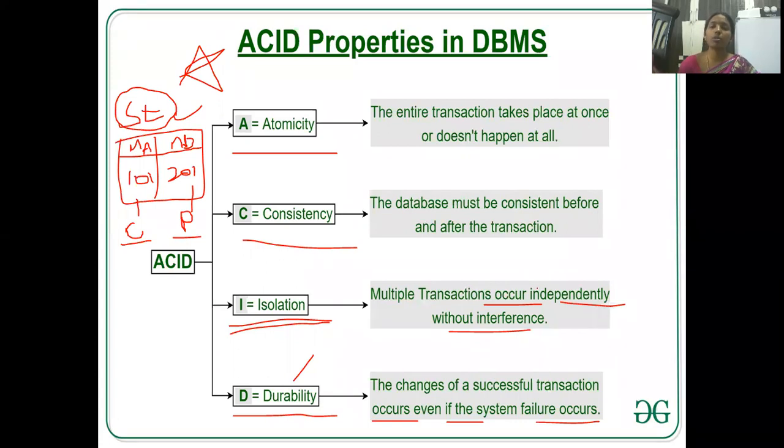Clear? So these are the four properties: atomicity, consistency, isolation, and durability. Atomicity is nothing but all of the transaction is done or none of it is done. Consistency means before the transaction and after the transaction, the database is in a consistent state. Isolation is nothing but independent users can access the same database at the same time without any disturbance. Durability is nothing but once the transaction changes are done to the database, they are stored permanently, when you write commit, even if a power failure or system failure occurs. Clear? So these four are the most important properties in transaction management.